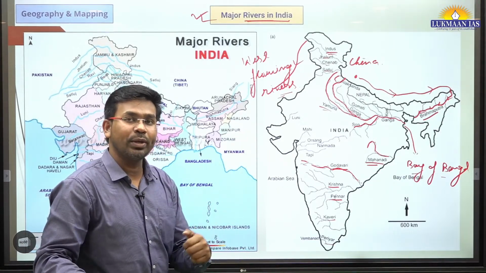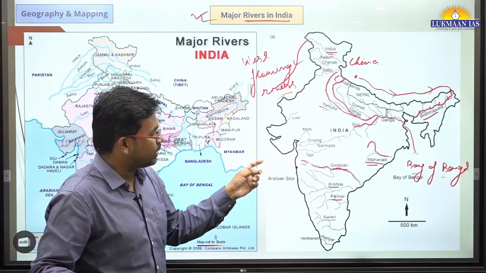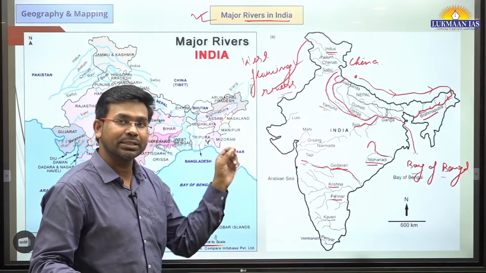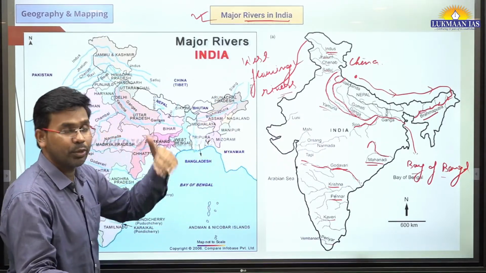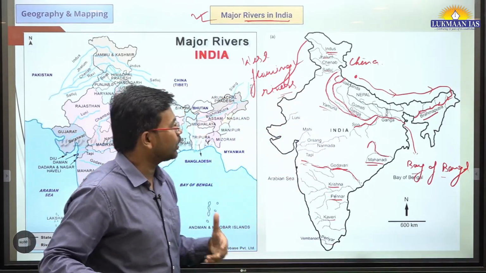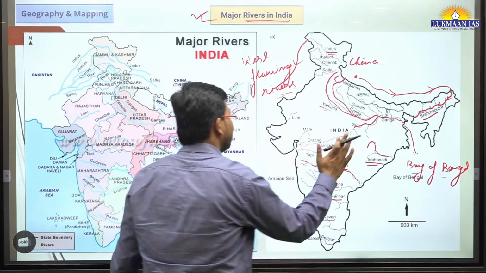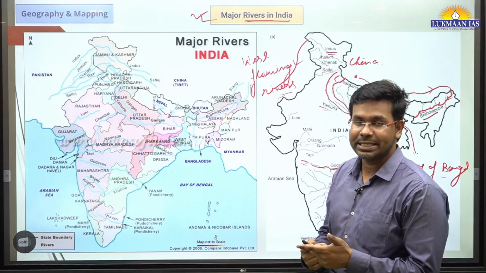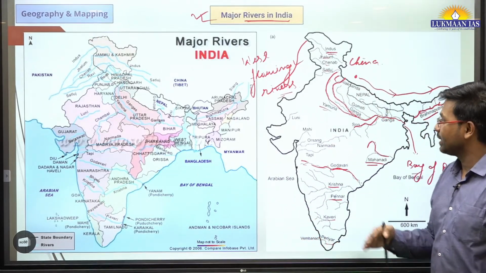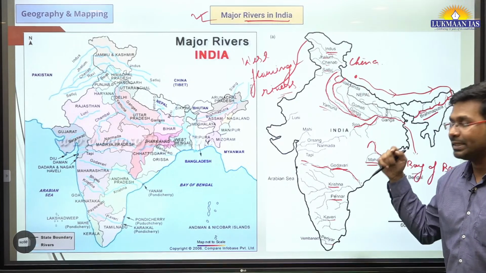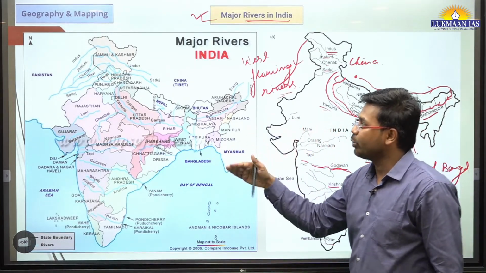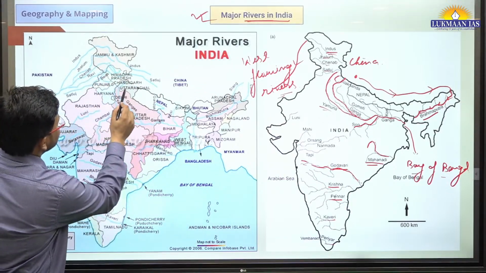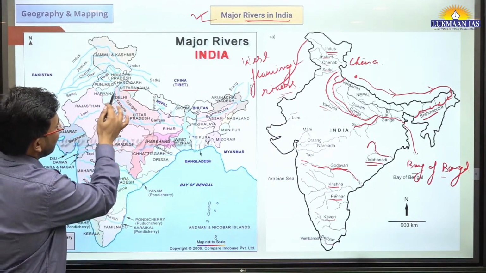For that, we may be doing further mapping discussions where we will take individual rivers and discuss them in detail. As of now, today I wanted to have an overview session related to river systems in India. Similarly, if you go through this map, you will get an additional insight. What is that additional insight? You will not only understand the course of the river, but also through which states these rivers are flowing, because the names of the states are also mentioned along with their boundaries.